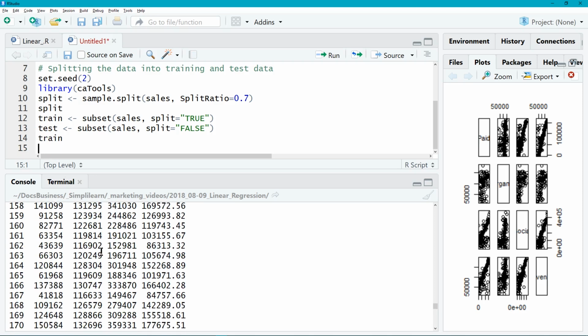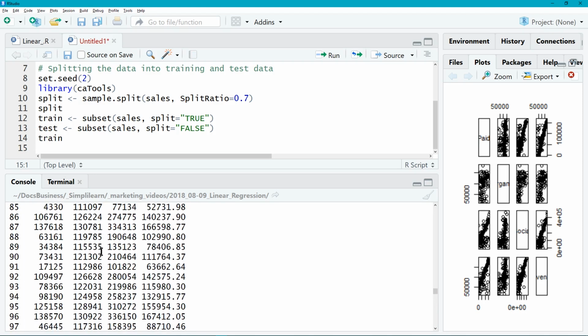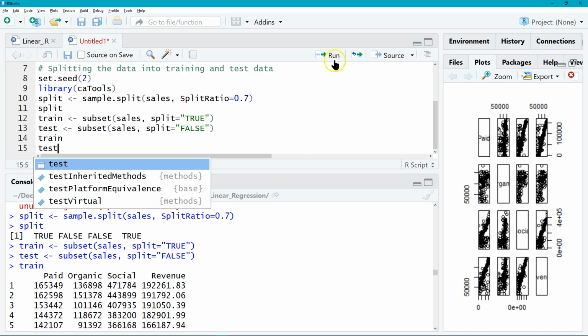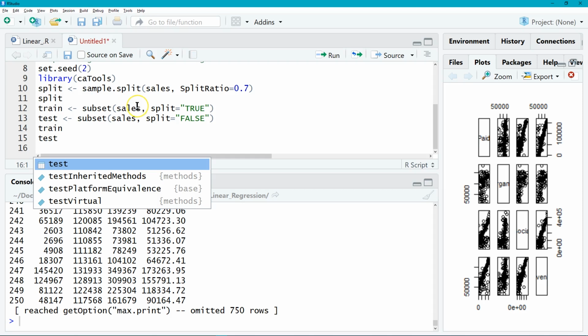If we scroll way up to the top, we'll have the column names on there, which should match what we had before: paid, organic, social, and revenue. And then we'll type in test. When I hit run on there, that's going to do the same thing. It'll spit out all the test variables going out.